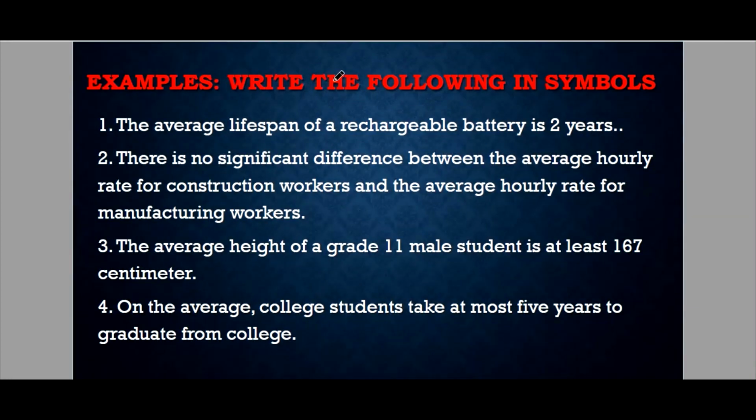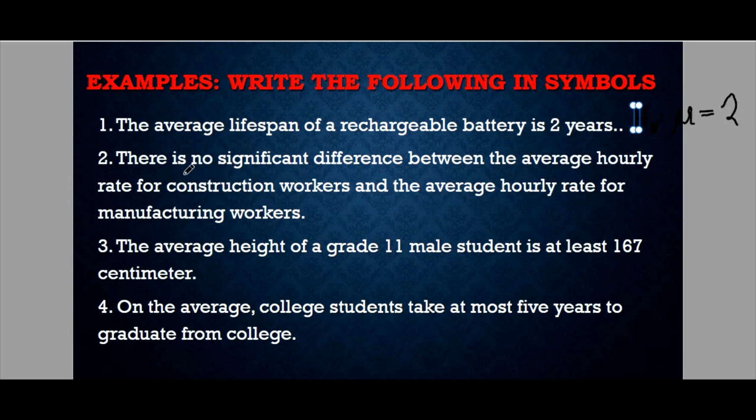So we have an example. Write the following in symbols. Number 1, the average lifespan of a rechargeable battery is 2 years. So we can have this as H0, or the null hypothesis. We have the average lifespan is equal to 2 years.